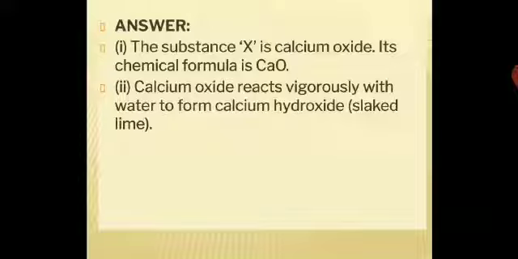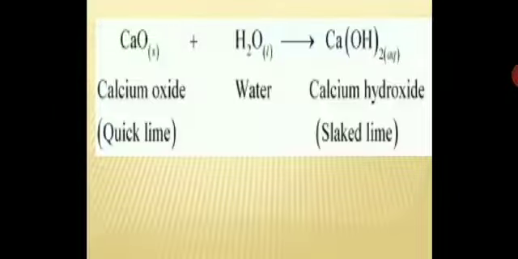So you have the answer for this. The answers which are not there you can try on your own. Few we will discuss over here, few you have to try. So here you can have this reaction in symbolic form with the state. So calcium oxide in solid state reacting with water in the liquid state, and calcium hydroxide in the aqueous state. So that means calcium hydroxide dissolved in water is an aqueous state.